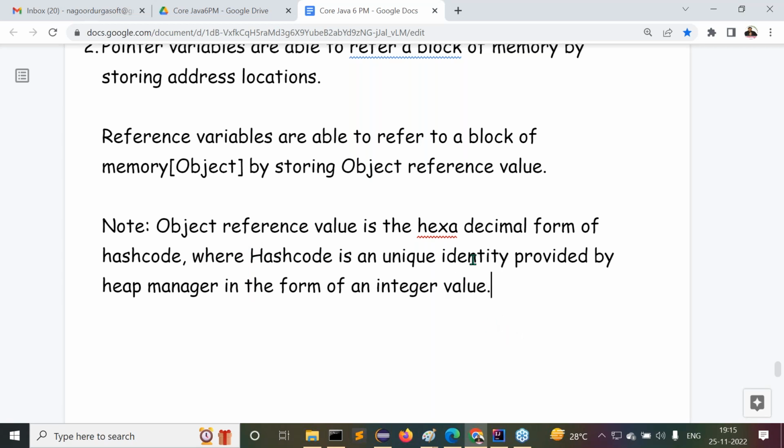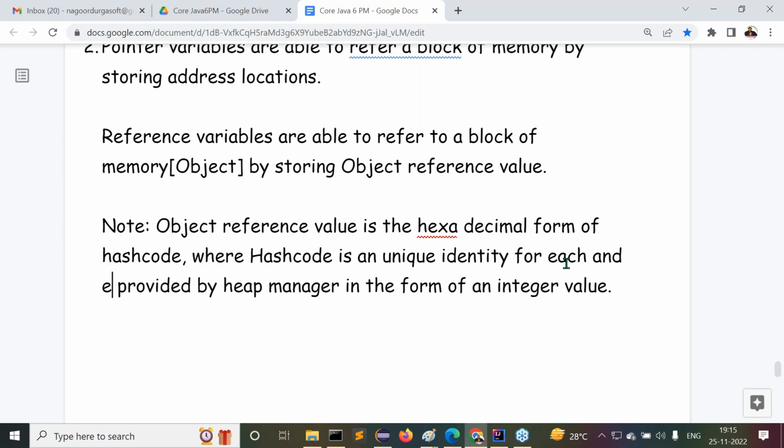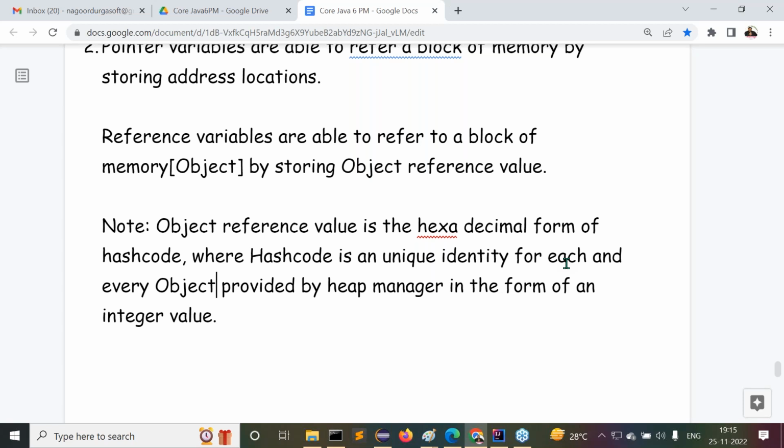Where hash code is a unique identity for each and every object, not only for a single object, provided by the heap manager in the form of an integer value. Sir, all of you get my point or not?